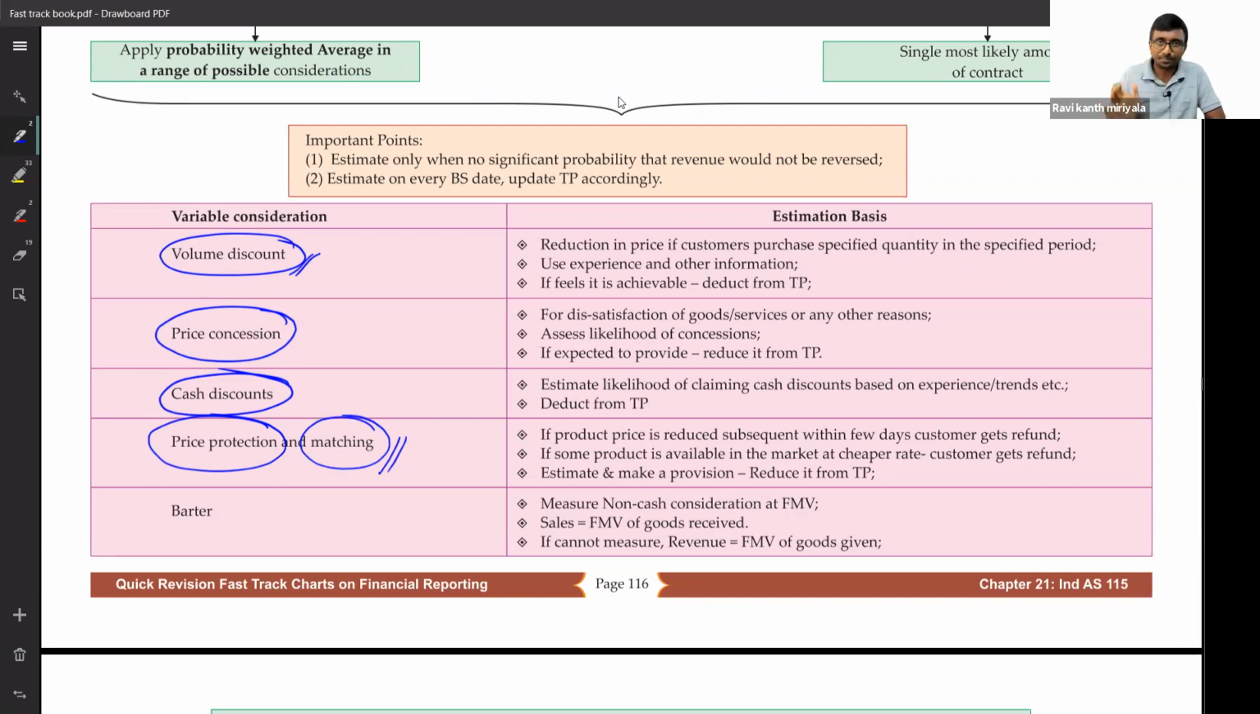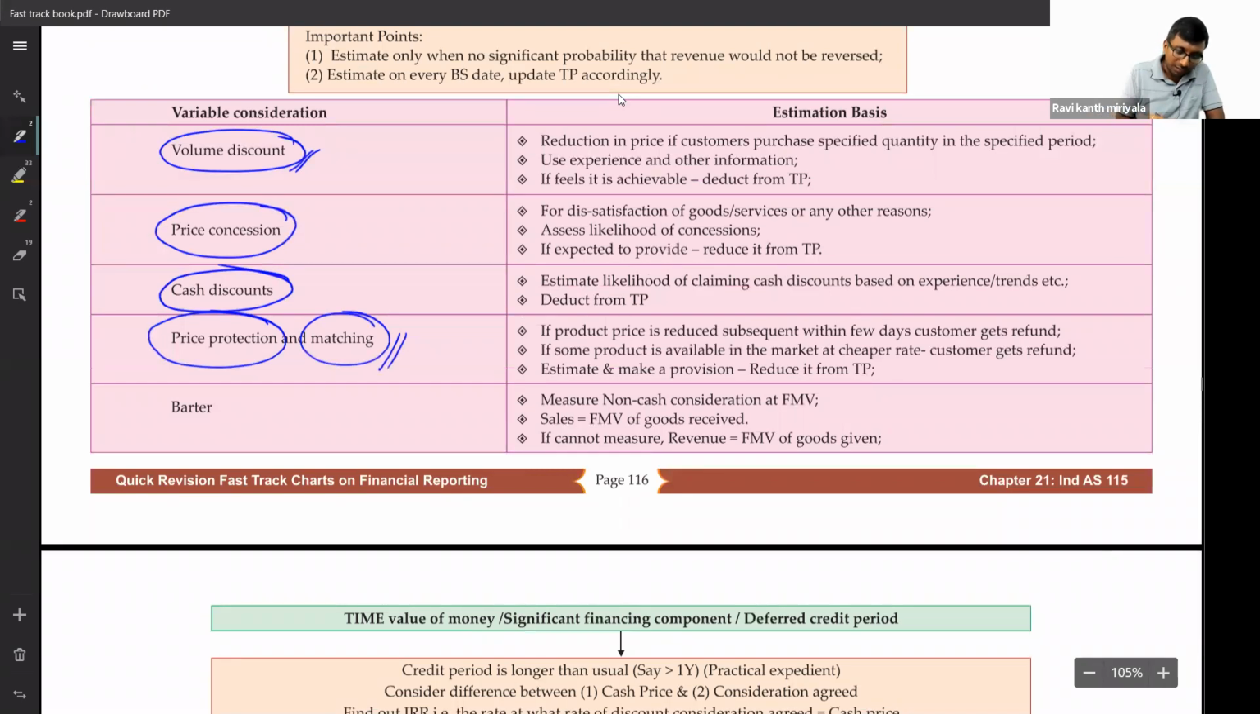Earlier, as per accounting standards, we used to book all these kinds of expenses under sales promotion expenses, cash discount expense, some name like that. But now, as per Ind AS 115, you should not book like that. It should be reduced from the sales. Done. And barter. Barter means obviously non-cash consideration.